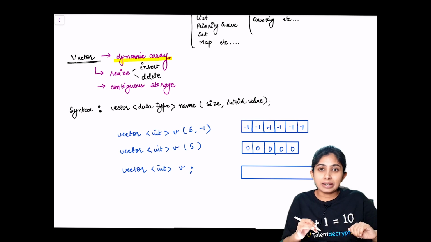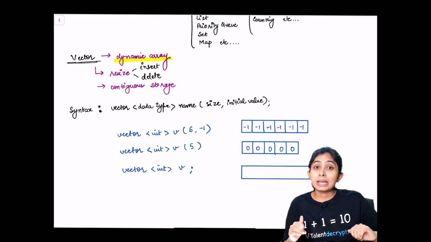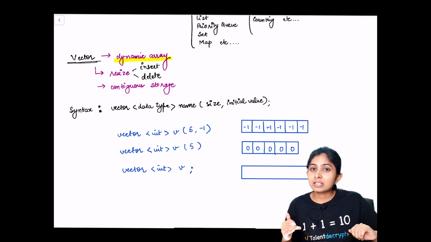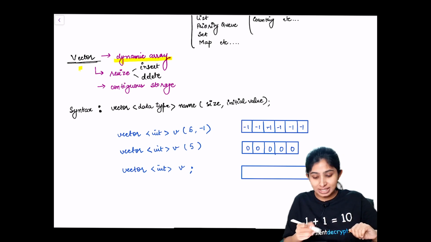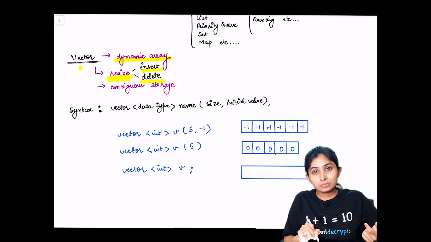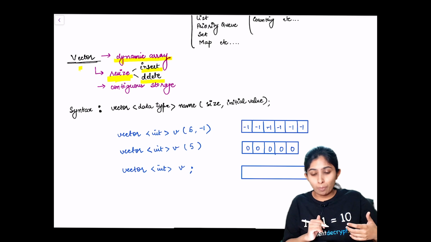Whenever we initialize an array, we need to initialize it with the size, the number of elements that we want to store in that particular array. But imagine a situation wherein we do not know how many elements we want to store, or the incoming data is dynamic. In such situations, we use vector because it has the capacity to resize itself whenever an element is inserted or deleted. So we need not take care of the size, and the container itself manages the size whenever we push an element or whenever we pop an element.